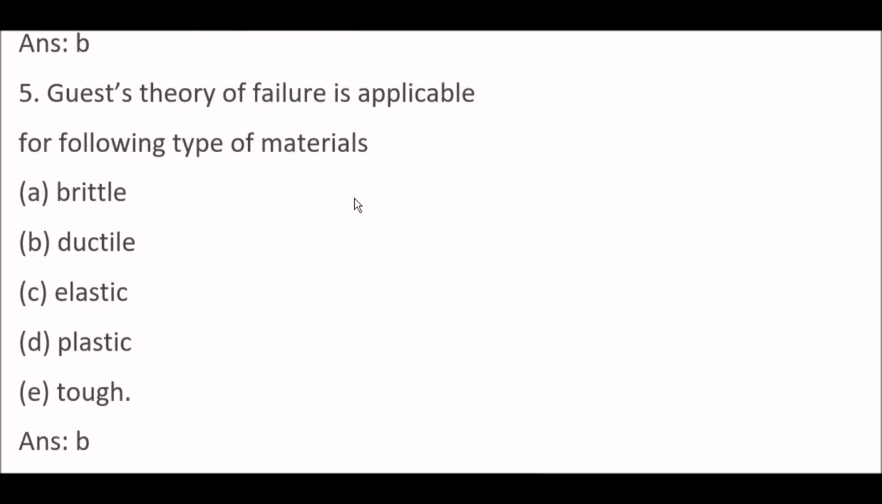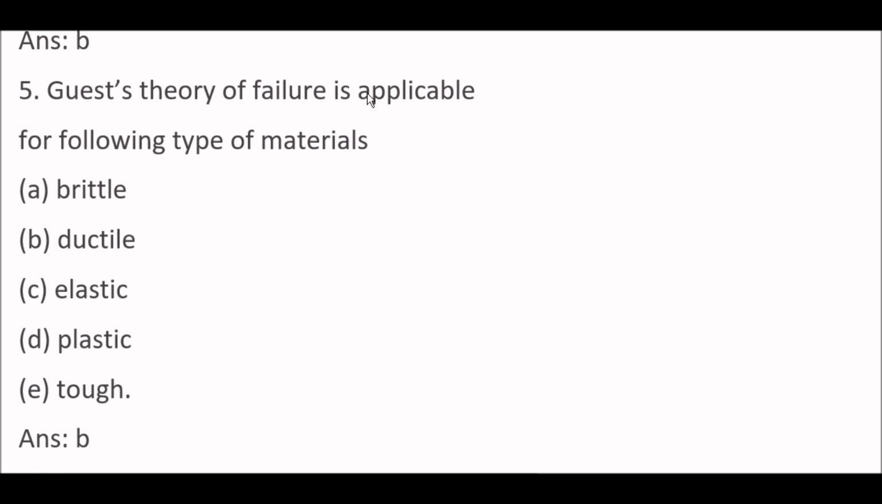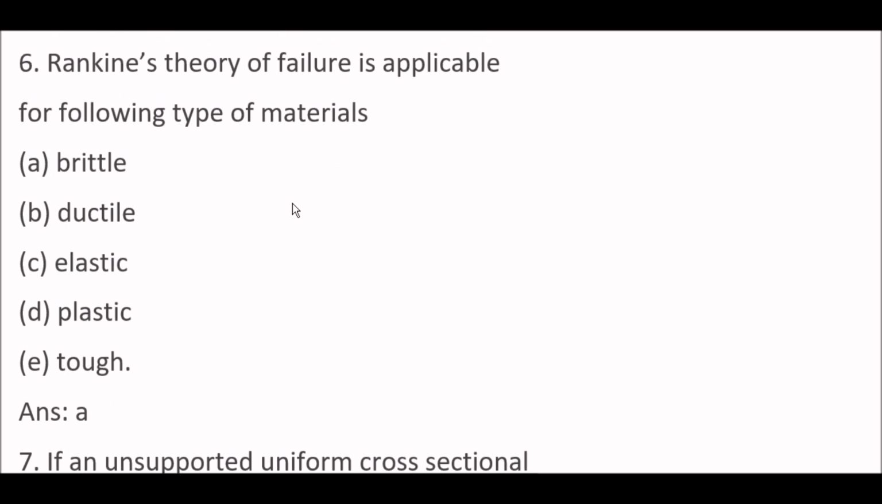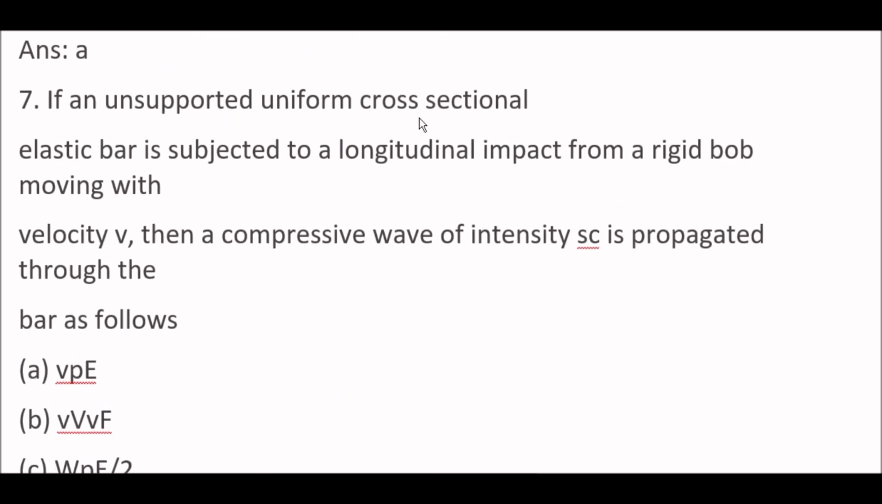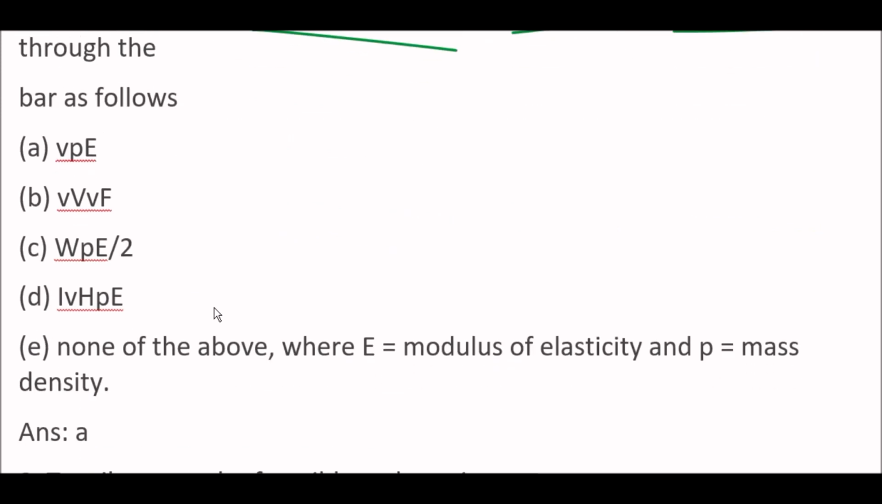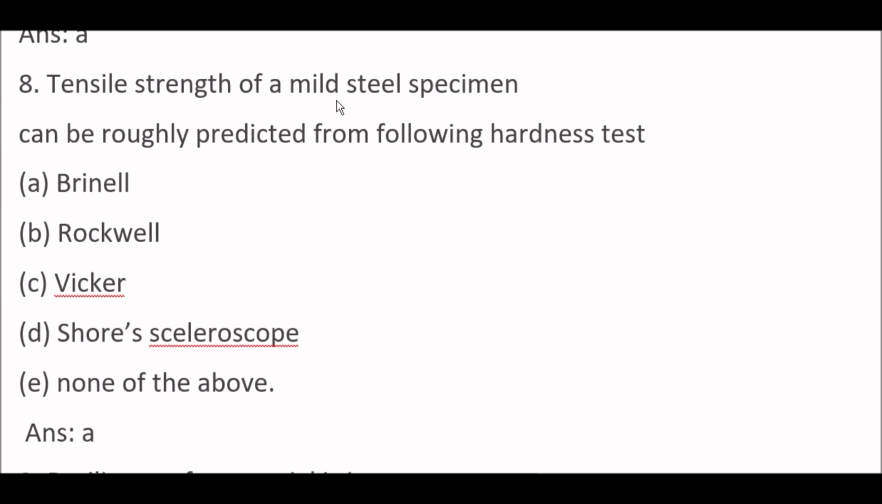Next question. Guest's theory of failure is applicable for following type of materials. Option B, ductile. Next question. Rankine's theory of failure is applicable for following type of material is brittle. Next question. If an unsupported uniform cross-section elastic bar is subjected to a longitudinal impact for a rigid body moving with velocity v, then a compressive wave of intensity Sc is propagated through the bar as follows: option B. Okay. Next question. Tensile strength of a mild steel specimen can be roughly predicted from following hardness test is Brinell.